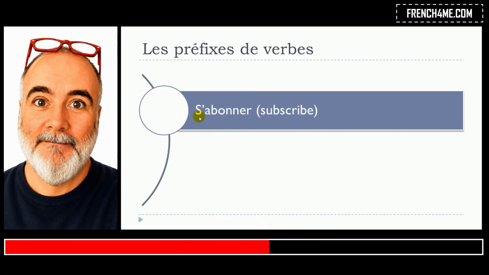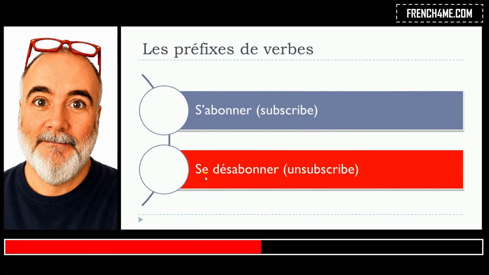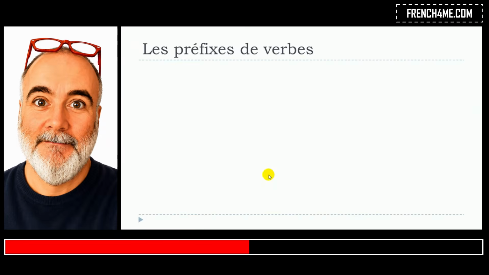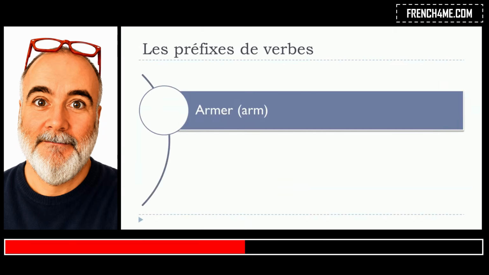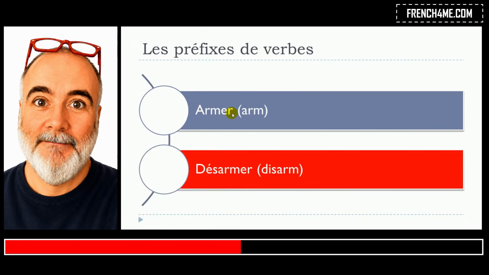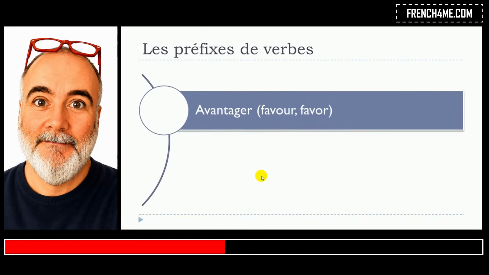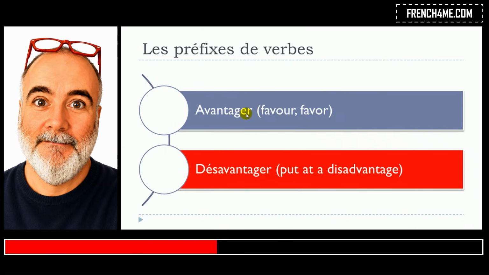The first one, s'abonner, se désabonner. Armer will give you désarmer. Avantager will give you désavantager.